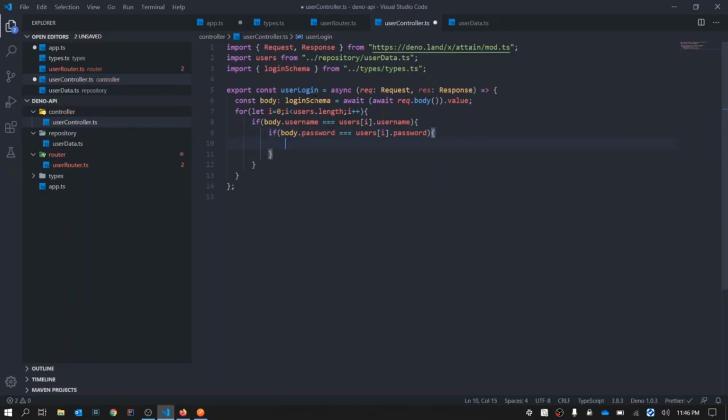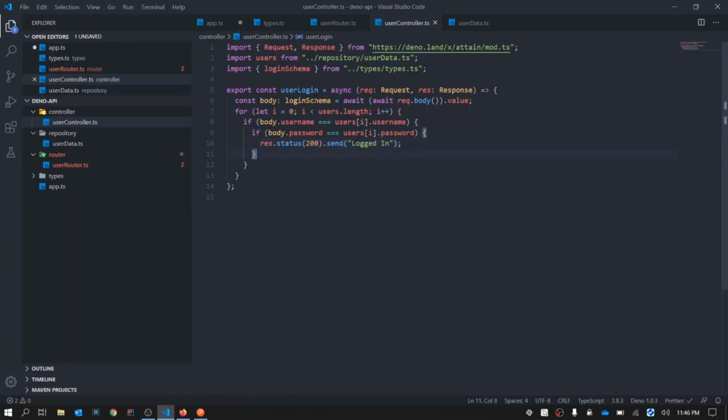Now if it is correct, all we will do is return a response with status 200 and send, say, logged in.